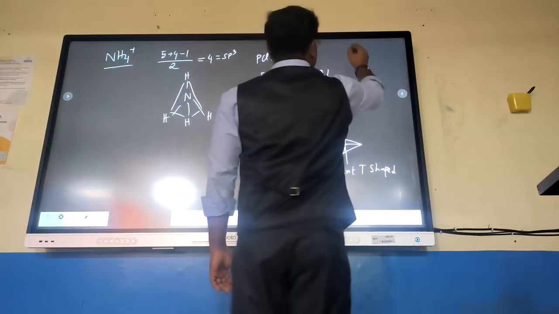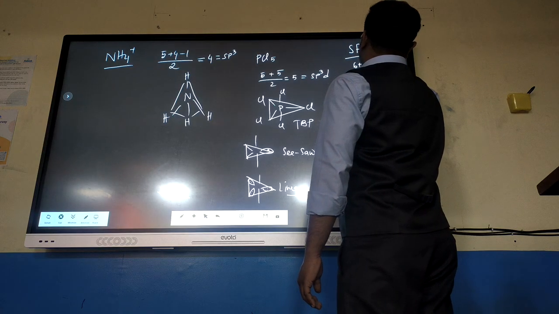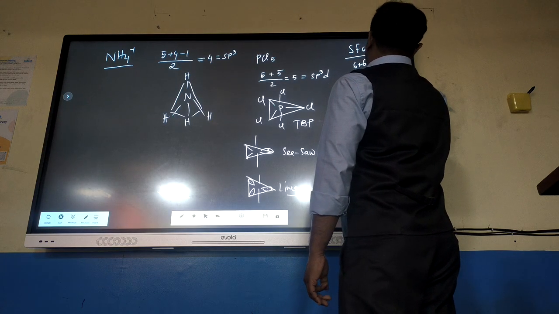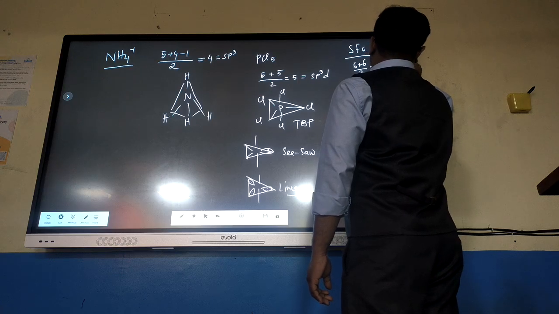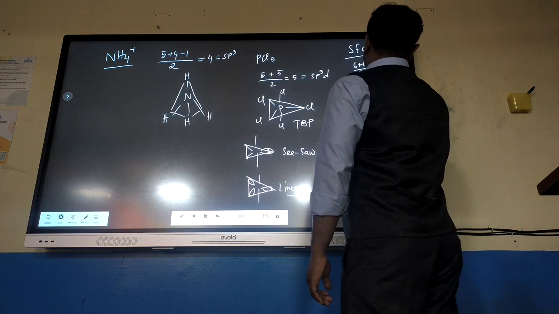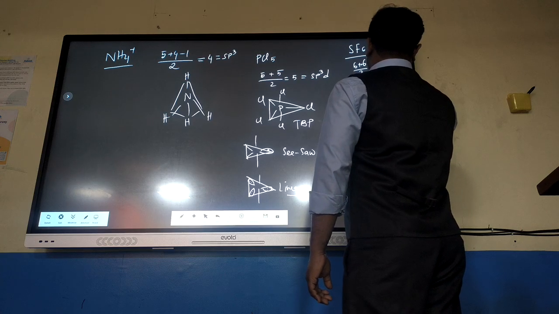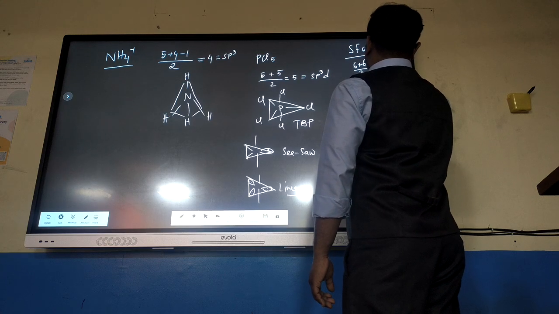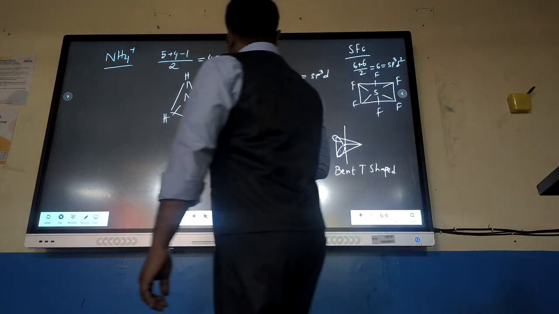If we take SF6, in this case 6 plus 6, 12 divided by 2 equal to 6, it is sp3d2, 1 plus 3, 4 and 2, 6. This will be SF6.